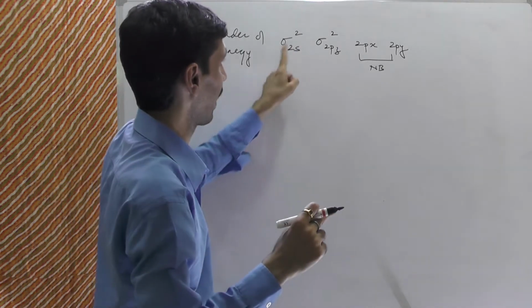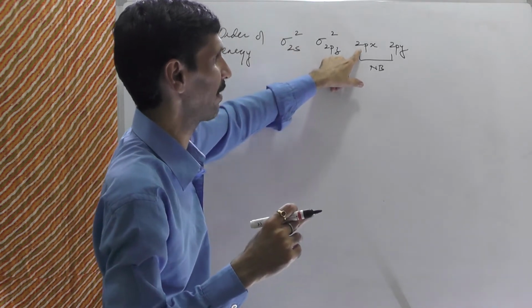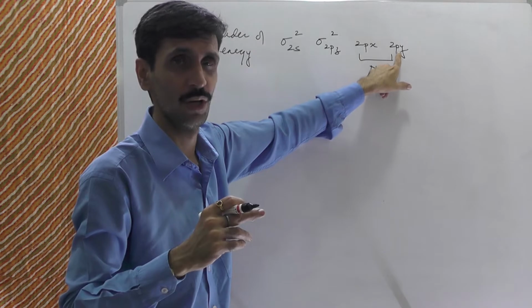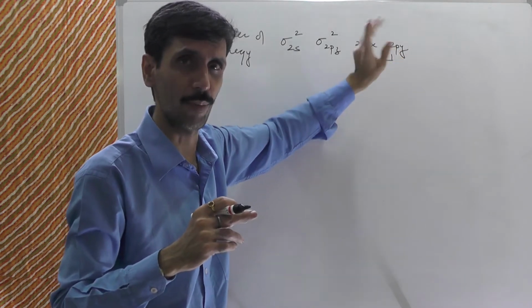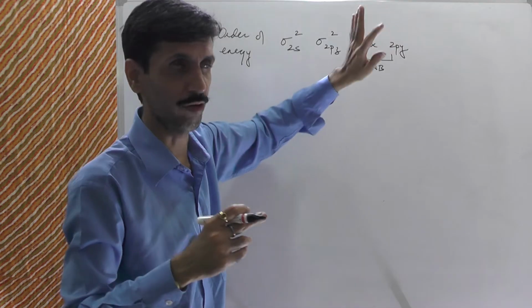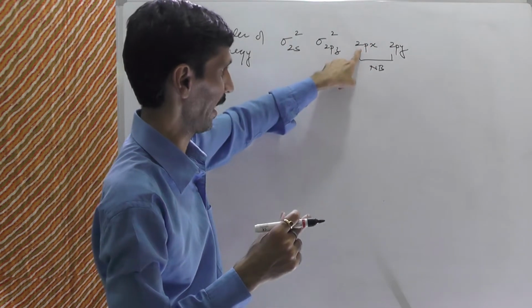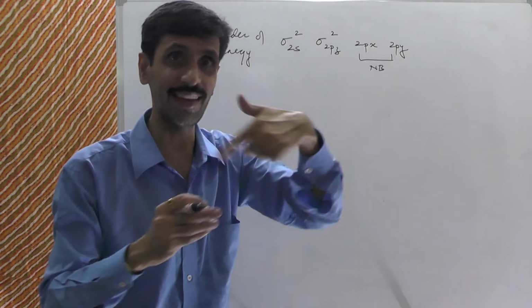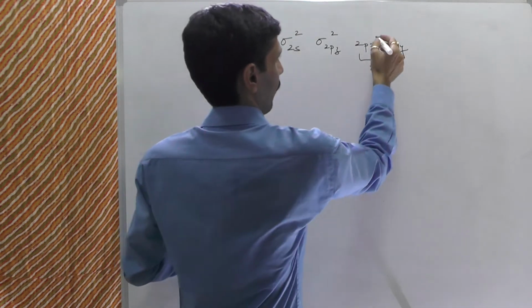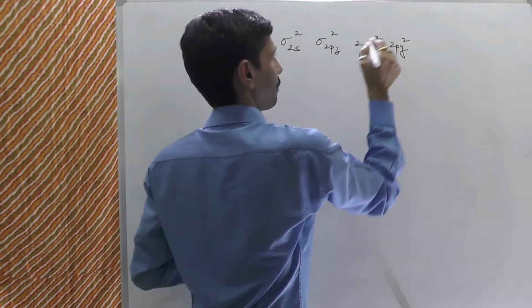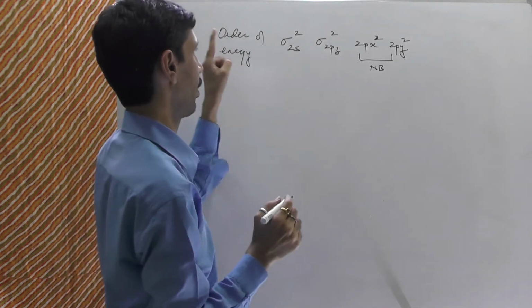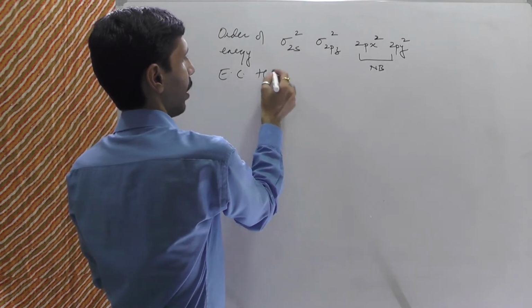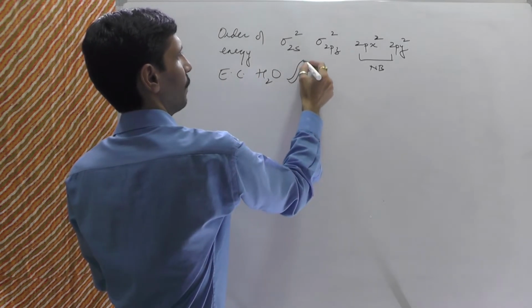लेकिन दिखाने का कैसा है, 4 इलेक्ट्रॉन्स इधर आया, 5वां इलेक्ट्रॉन 2px में जाएगा, 6वां इलेक्ट्रॉन 2py में जाएगा, because both of them have got the same energy, because both of them are p orbitals and both of them are non-bonding. So according to Hund's rule, we need to follow that. So 2 and 2 is 4, 5, 6. 7वां इलेक्ट्रॉन 2px में जाएगा, 8वां इलेक्ट्रॉन 2py में जाएगा. तो ऐसा सीक्वेंस है. But at the end of the day, when you write down the electronic configuration, it is this way. So this is the order of the energy as well as the electronic configuration as far as the water molecule is concerned.